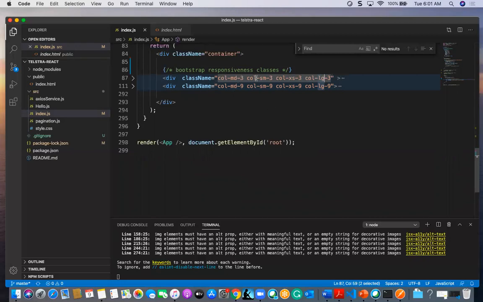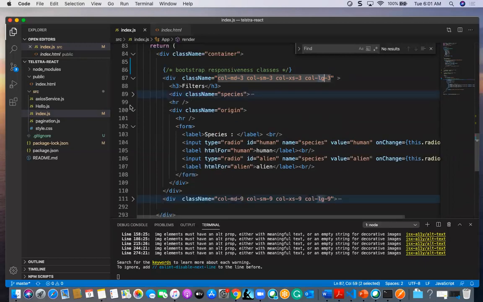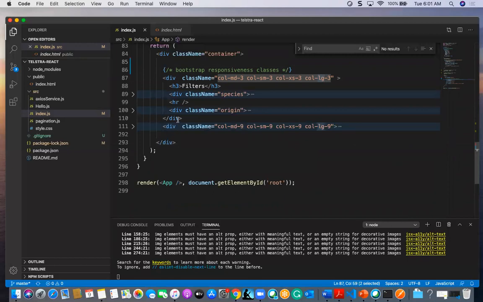Here I have 12 columns in total. I separated the first div with 3 and the second div with 9. In the first 3, I have taken the filters, species and origin.